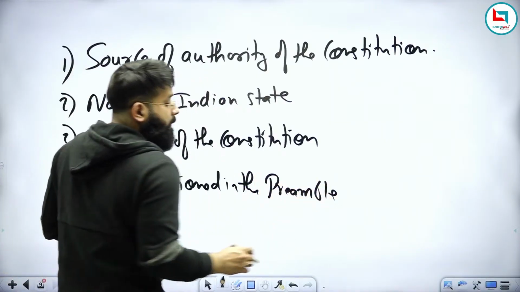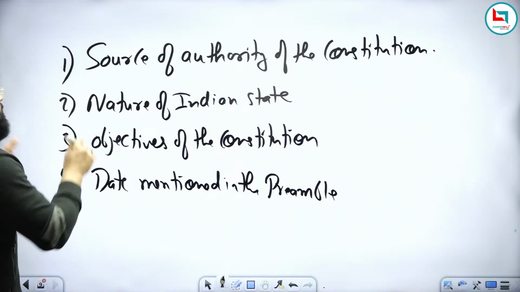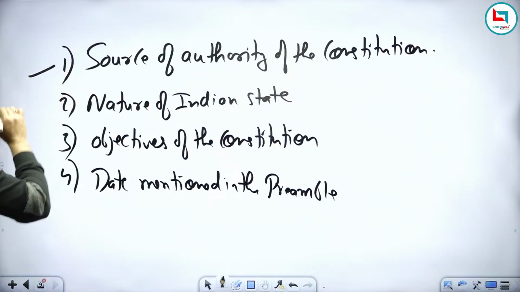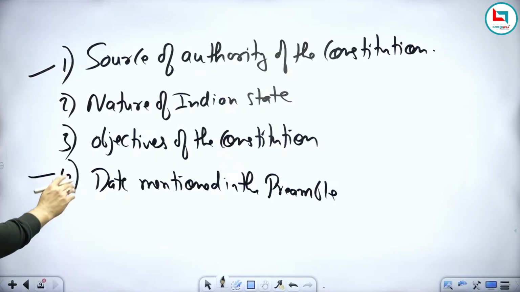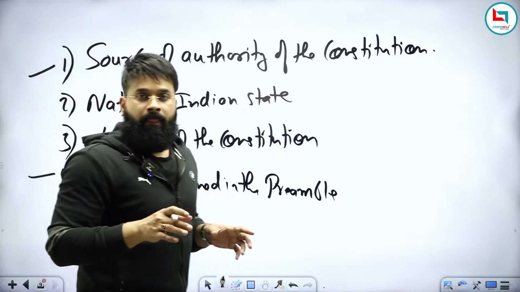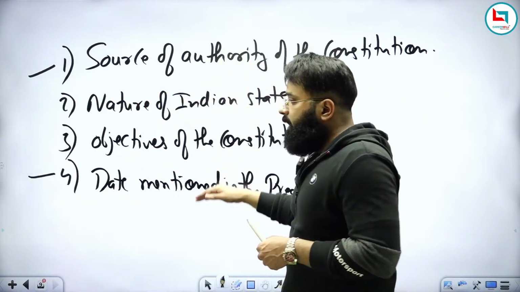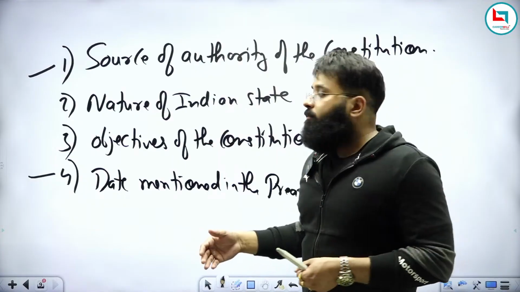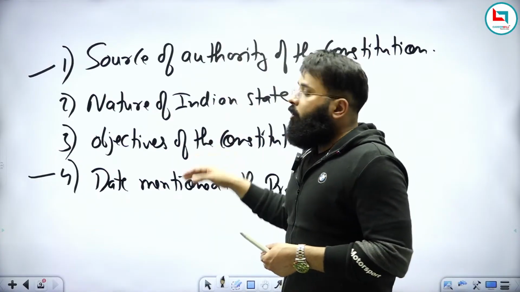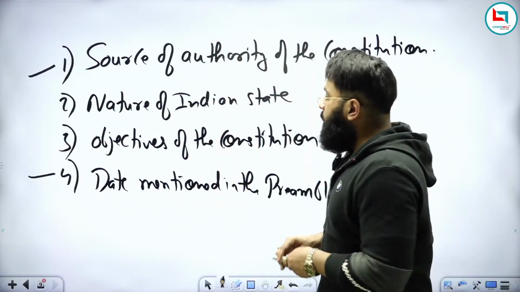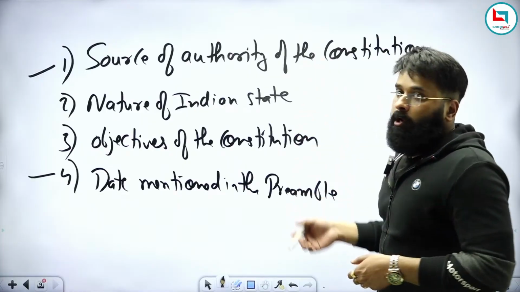But we will start with the source of authority of the constitution and the date mentioned in the preamble, because the answer is one line. So first we will discuss the source of authority and the date mentioned in the preamble, and then we will start with the nature of the Indian state and the objectives of the constitution. So what is the source of authority of the constitution?